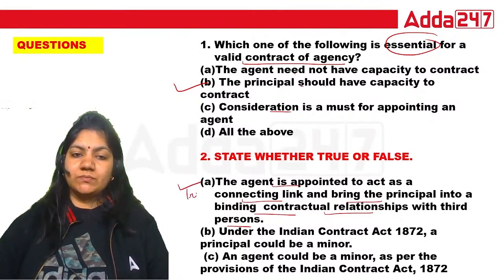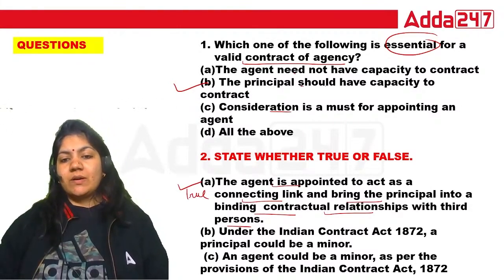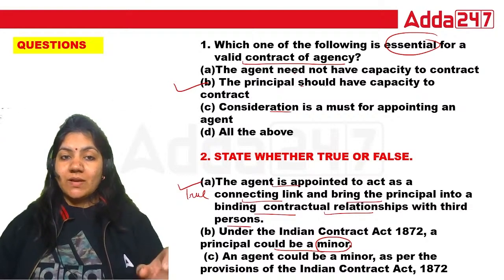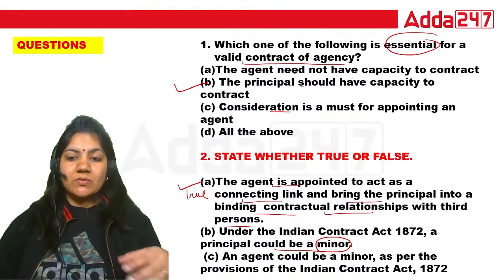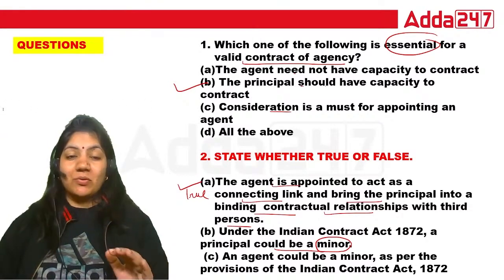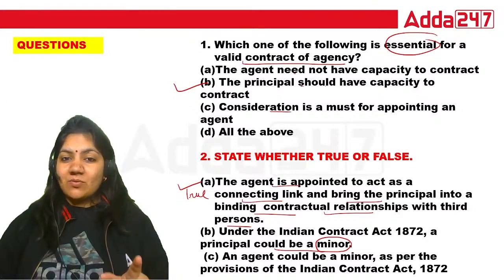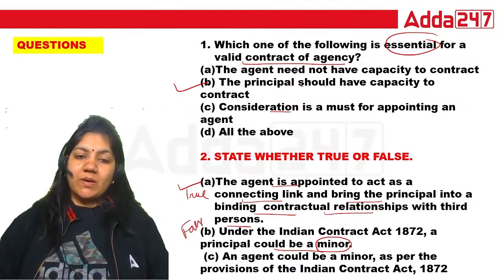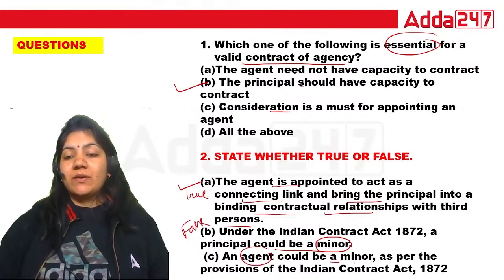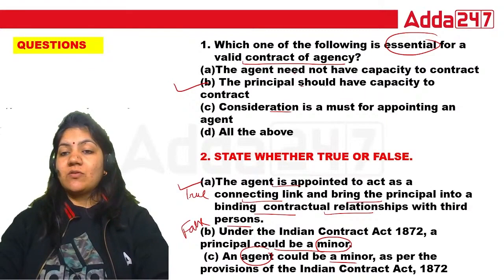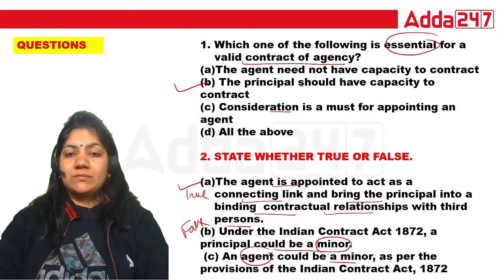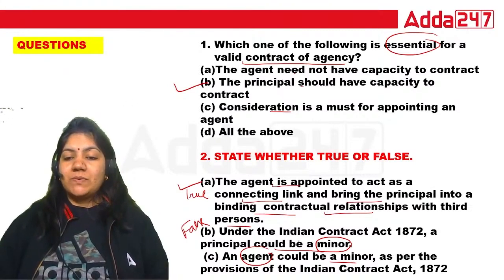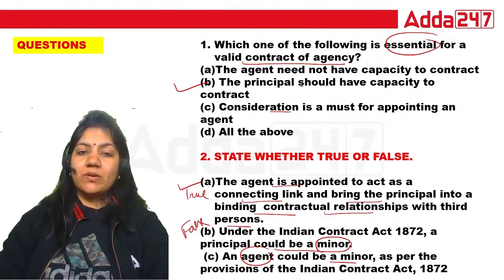Under Indian contract law, a principal can be a minor. If you are saying that the principal must be competent to contract, how could we say that the principal can be a minor? No. Principal must be competent to contract. So that's why this is totally false. Okay? Agent could be a minor as per the provisions of the Indian Contract Act. Tell me class, the agent could be a minor as per the Indian Contract Act. What is the right answer? Tell me.